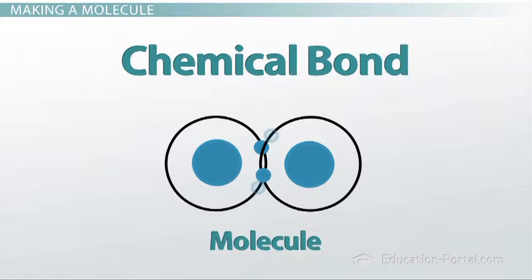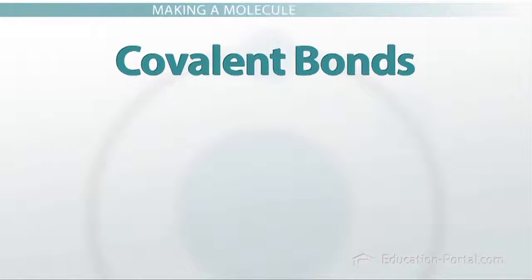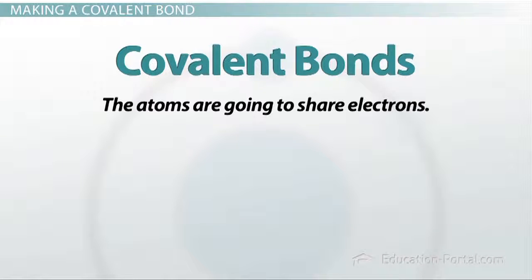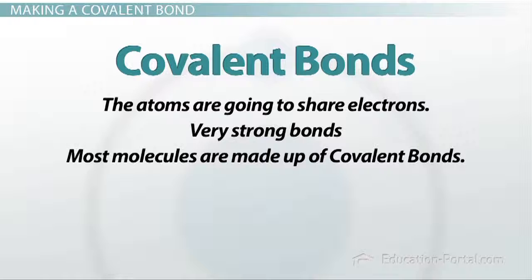Now, we're going to be talking about covalent bonds, and this means that the atoms are going to share electrons. And covalent bonds are very strong bonds. They're very important in biology because they're very stable, and because most biological molecules are made up of covalent bonds, these biological molecules then are very stable.